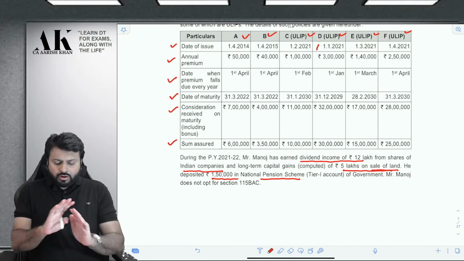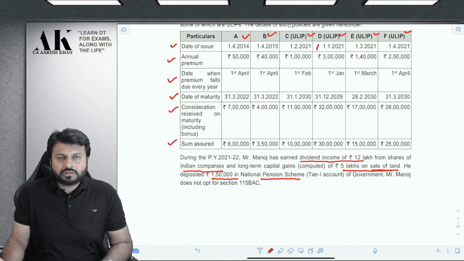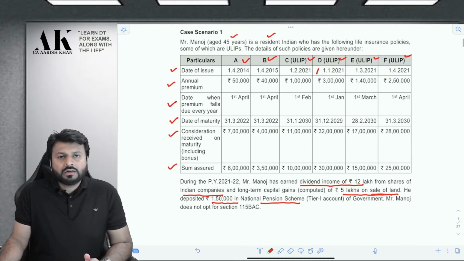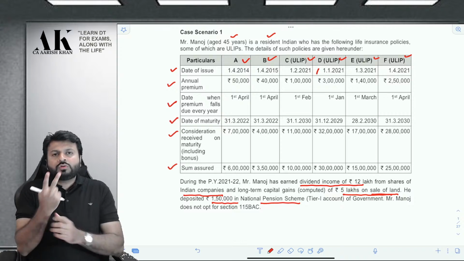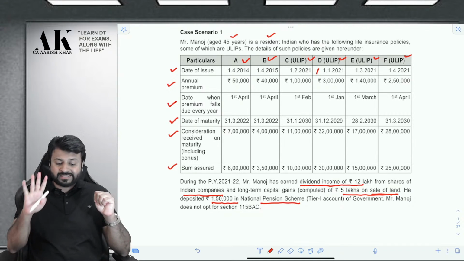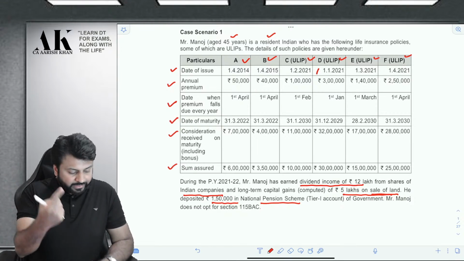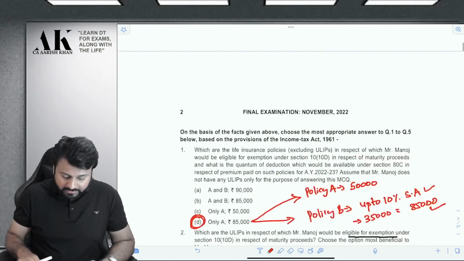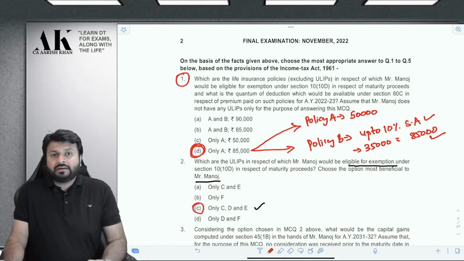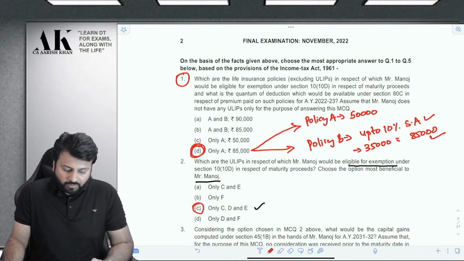Mr. Manoj does not opt for section 115BAC. So first of all, we have to go through the entire table properly. The table says that there are 2 normal insurance policies, policy A and policy B, and there are 4 ULIPs, C, D, E, and F. Now let us read the question. That is the first MCQ. What does it want to say? Let us read that particular question precisely.